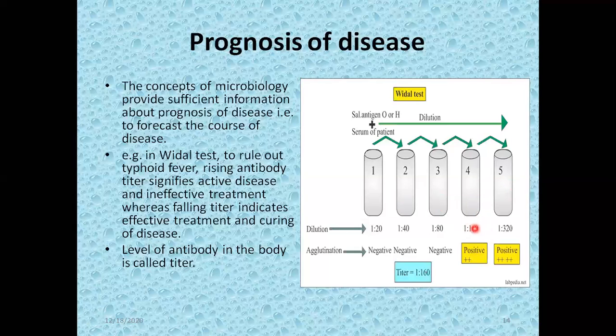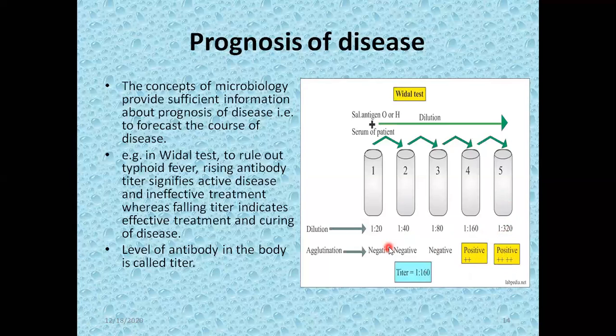And we normally stop the test here because the fourth dilution is sufficient. If in the fourth dilution agglutination is still present, we call it positive, and as a result it signifies that the patient is having typhoid fever. However, sometimes a fifth dilution is also made, and when we mix 1 part of the antigen with 320 parts of the serum, we check for agglutination. If the agglutination is there, it is super positive.